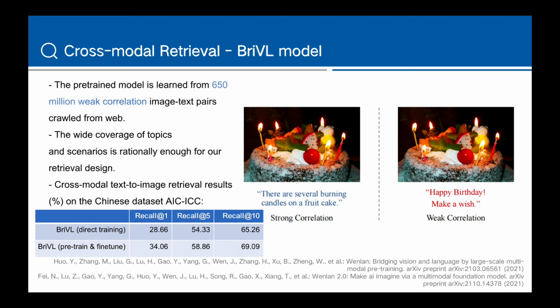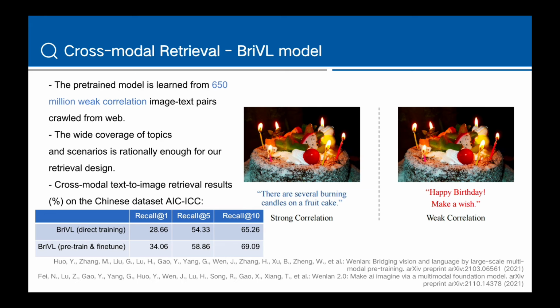It is also worth mentioning that since they are crawled from websites, they are weakly correlated with each other. As the example shown in their paper, the text does not always exactly describe the specific objects in the picture, but the extended meaning behind it. That would be an advantage for us to take in our dictionary to catch the abstract concept of the definitions.